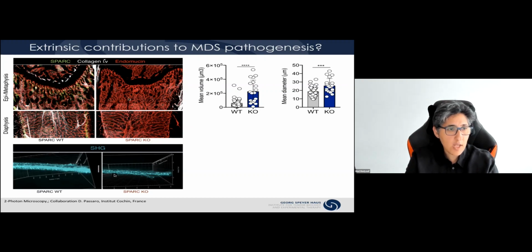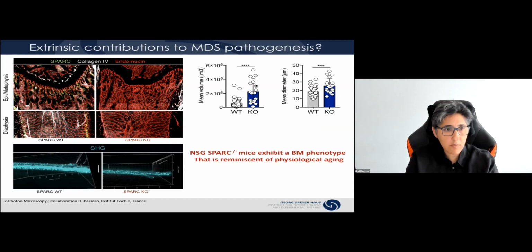Spark protein, of course, is gone. And I think you can also see these vascular phenotypes with higher branching points and shorter vessels. We also documented the lumen of these vessels to be much larger, and this is shown here. We see an increase in median diameter and median volume in these vessels. And so, taken together, we've been able to generate an NSG model in which mice exhibit a bone marrow phenotype that is reminiscent of physiological aging. And we believe this model will be very useful to study the interaction of hematopoietic cells from aging individuals in an environment that is more closely related to the source of these samples.